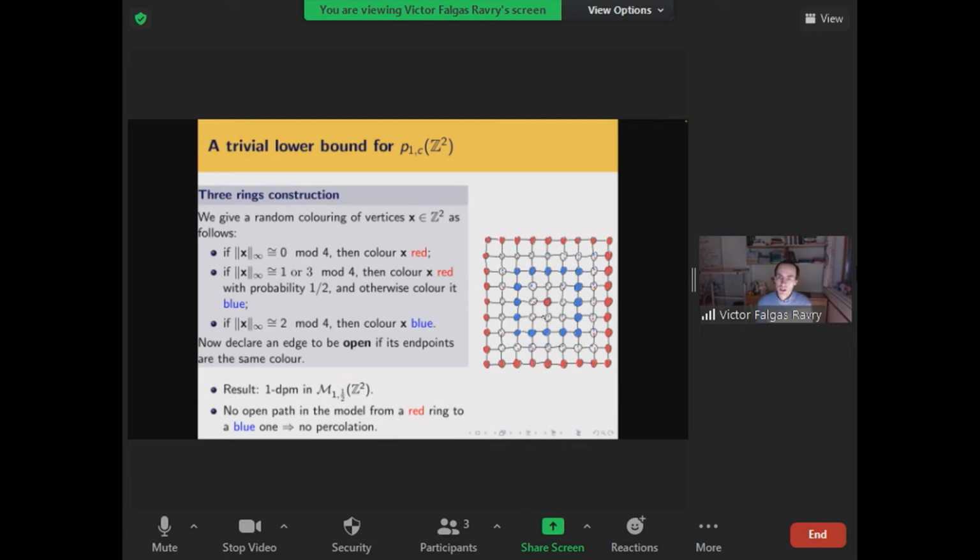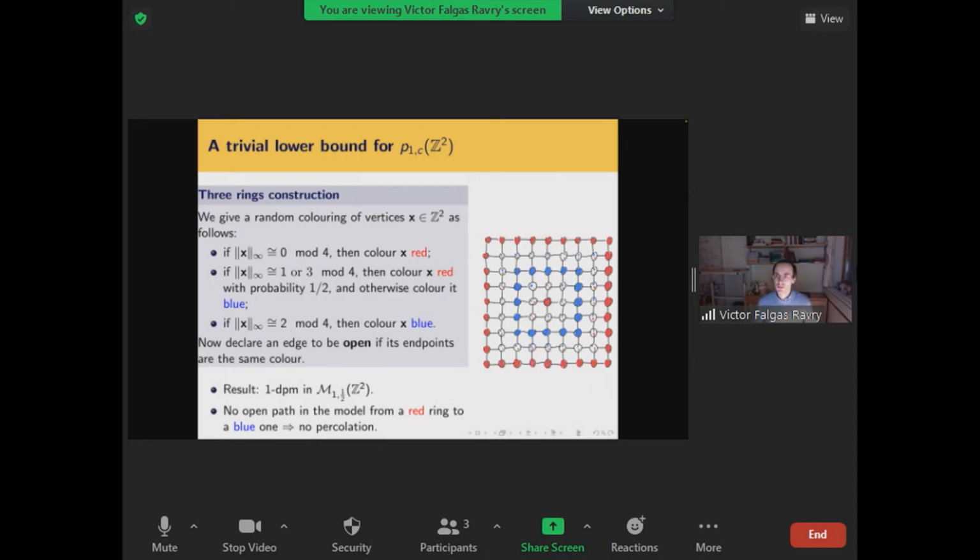Then the ring around the origin will color vertices blue with probability 1/2, red with probability 1/2. The next ring will color every vertex blue. In the next ring, we'll color blue with probability 1/2, red with probability 1/2. In the next ring, we'll color red with probability 1, and then we just repeat and extend infinitely, so we'll ripple outwards in this way.